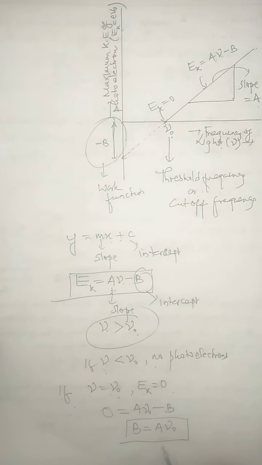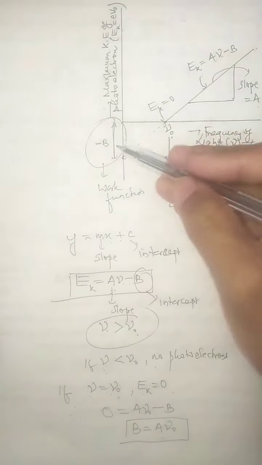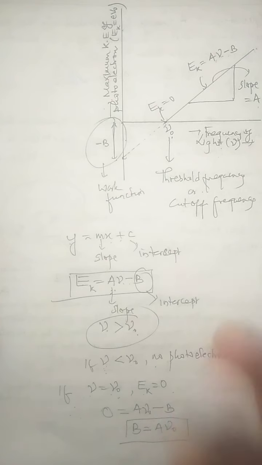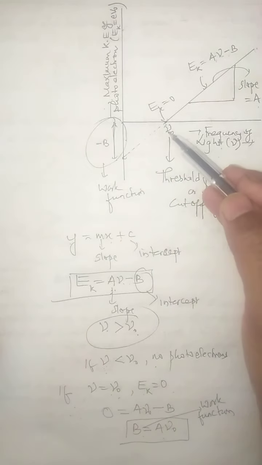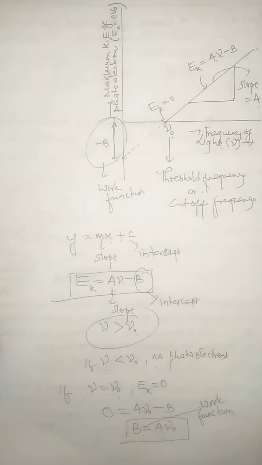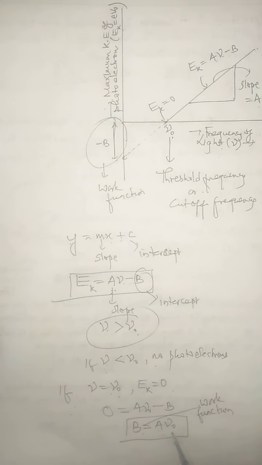And children, this B actually represents the minimum energy, this is the energy axis, the minimum energy required to emit the photoelectrons. This minimum energy required to eject photoelectrons from the metal plate is expressed by the work function. So children, you will sometimes be asked to define work function. It is the minimum energy required to eject a photoelectron from the metal plate, and that is called work function. But work function is always expressed in terms of threshold frequency.